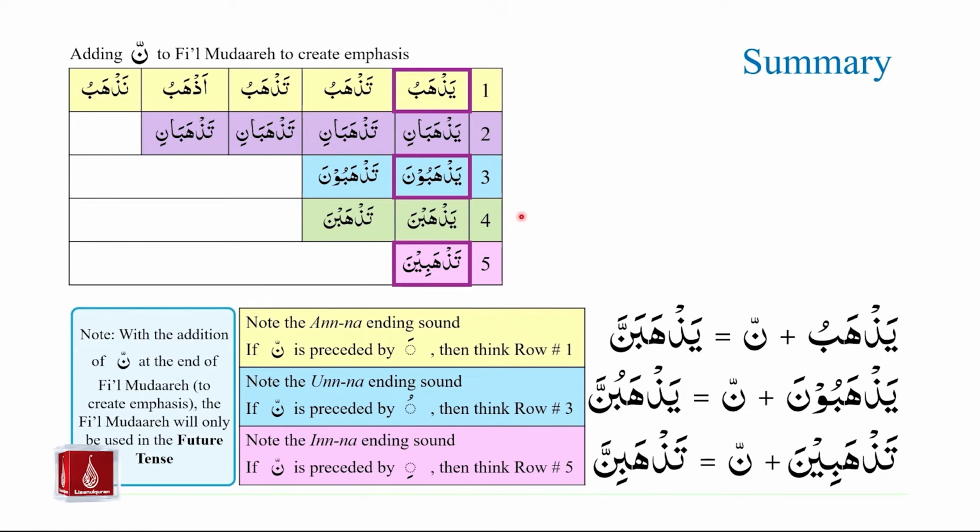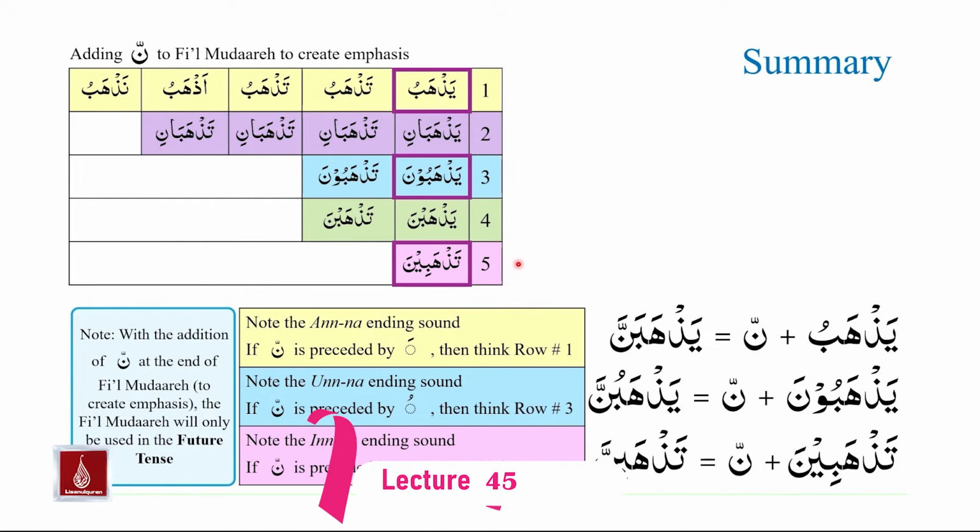And finally, for row number 5, we have the only example of tazhabina. Tazhabina plus nun saqila equals tazhabinna. And now we will note the inna ending sound. So anna ending sound, think row number 1. Unna ending sound, think row number 3. Inna ending sound, think row number 5.